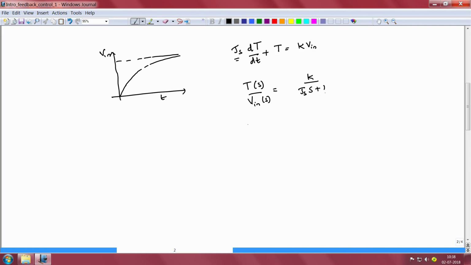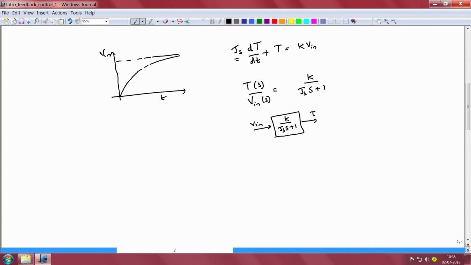So, this is the input output relationship for this particular plant. So, I shall write it out here. The input is V in, the output is the temperature T, and the transfer function is of the form k by tau s s plus 1.